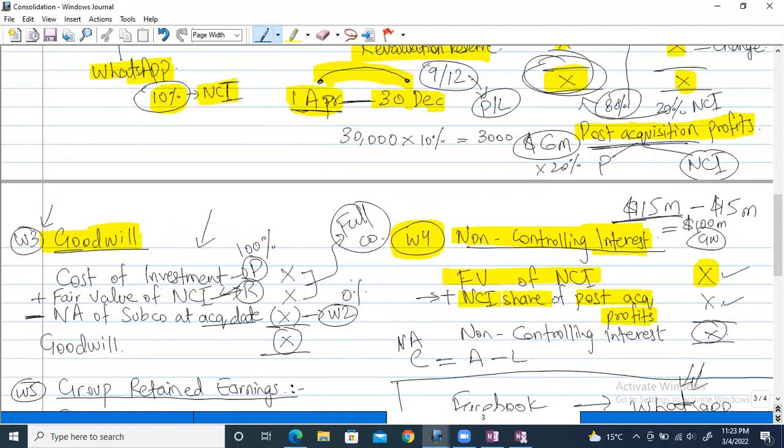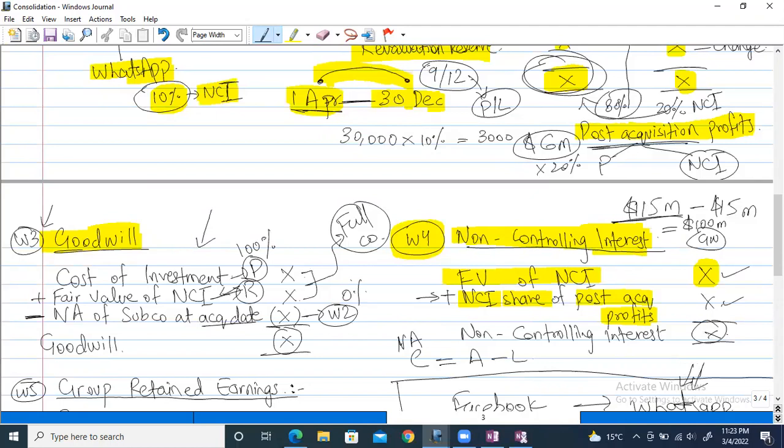Sorry, the total is the non-controlling interest. Yeah, working 4 is the non-controlling interest. So how do we get non-controlling interest? We just add two amounts: fair value of NCI plus its post-acquisition share of profit.